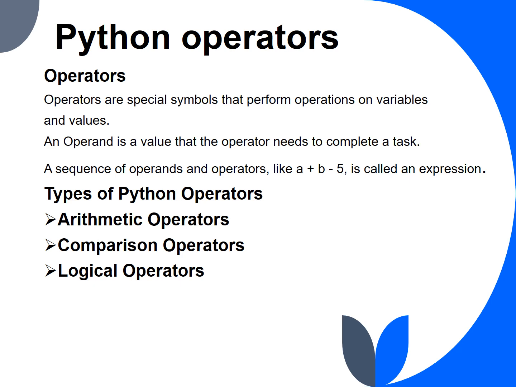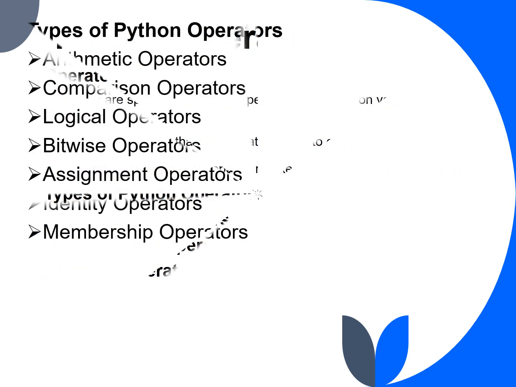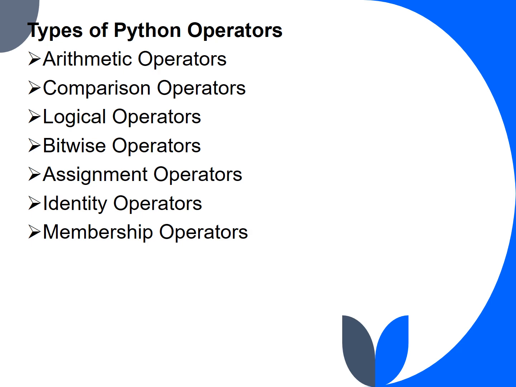Python operators. Operators are special symbols that perform operations on variables and values. An operand is a value that the operator needs to complete a task. A sequence of operands and operators like a plus b minus 5 is called an expression. Types of Python operators: arithmetic operators, comparison operators, logical operators, bitwise operators, assignment operators, identity operators, and membership operators. In the following, we will see the explanation of each type of operator.